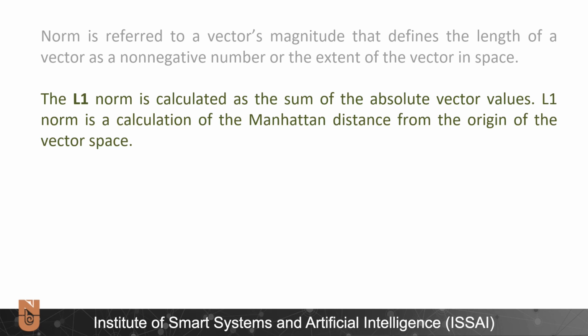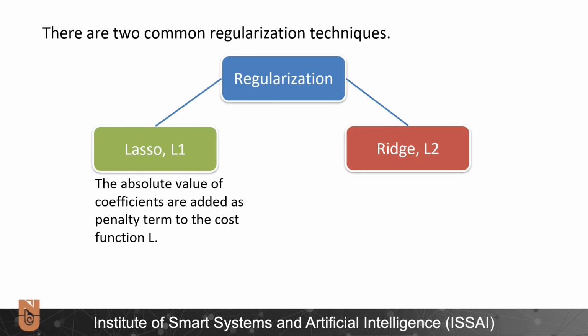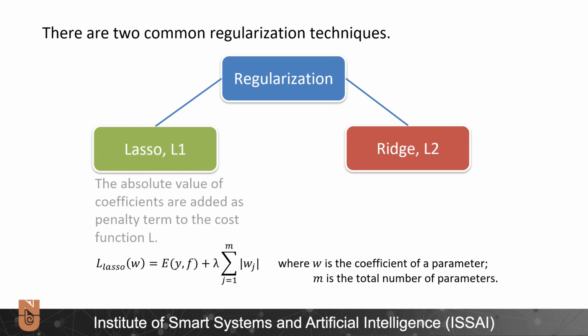The L1 norm is calculated as the sum of the absolute vector values. The L1 norm is a calculation of the Manhattan distance from the origin to the vector space. And the L2 norm calculates the distance of the vector coordinate from the origin of the vector space. It is also known as the Euclidean norm, as it's calculated as the Euclidean distance from the origin. So in LASSO regression, the absolute values of the coefficients are added as a penalty term to the cost function. And it is mathematically expressed as follows.